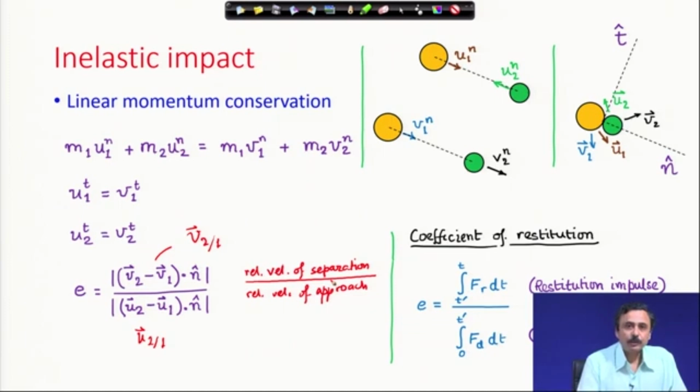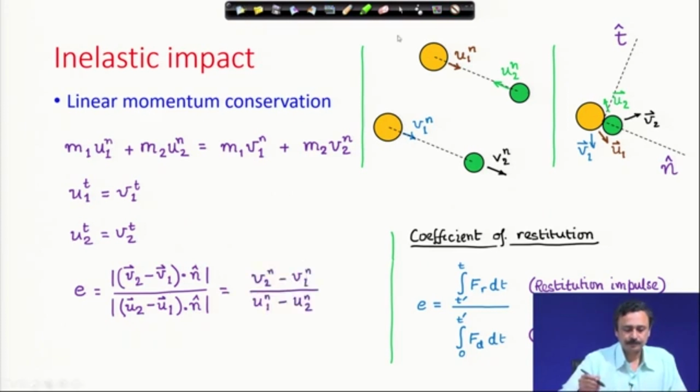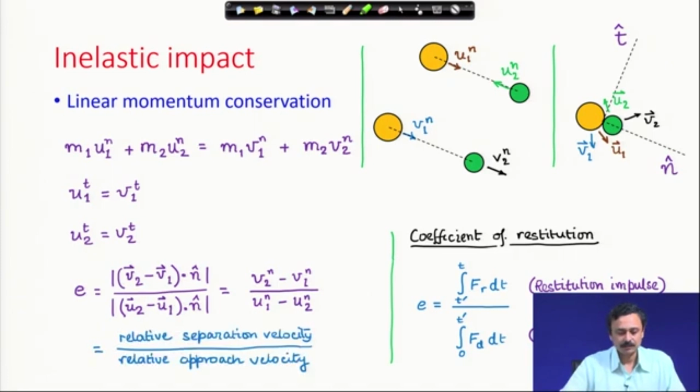And remember, we have to take the mod value, that means E is a positive quantity: V2 normal minus V1 normal by U1 normal minus U2 normal. This is to take care of the sign so that it is positive. So, relative separation velocity by relative approach velocity.